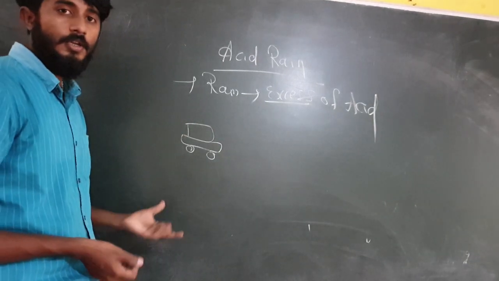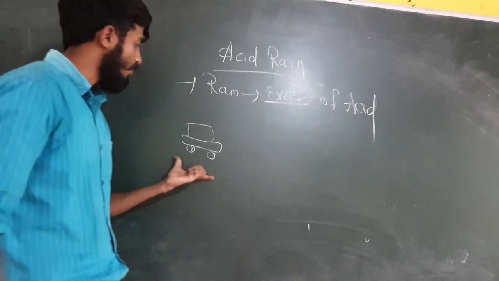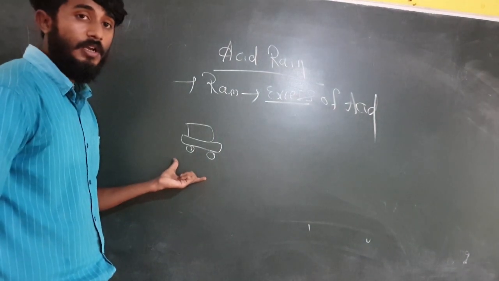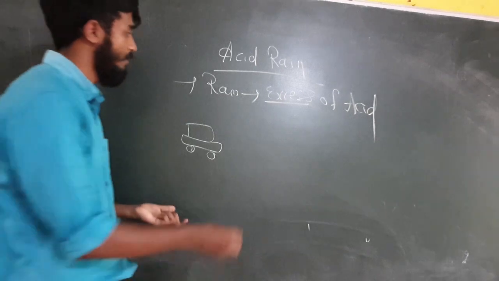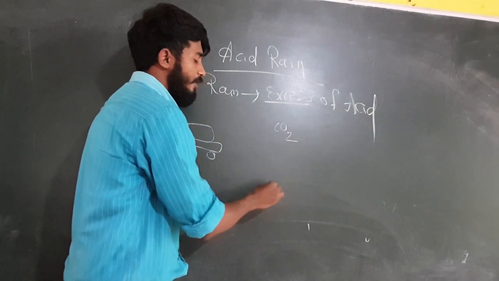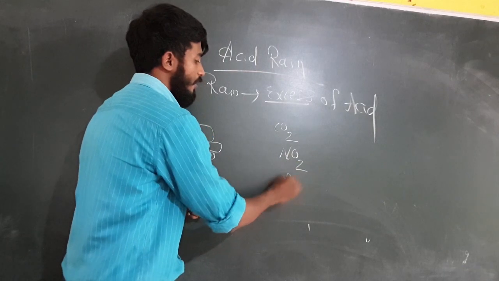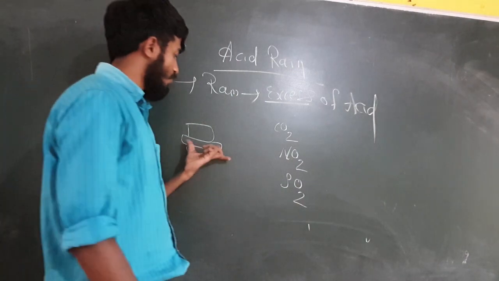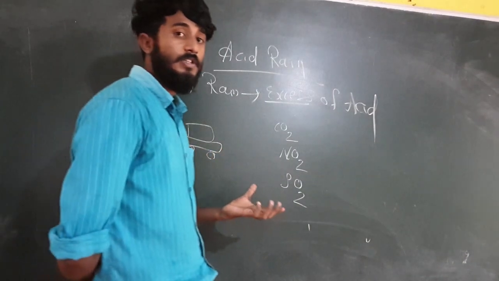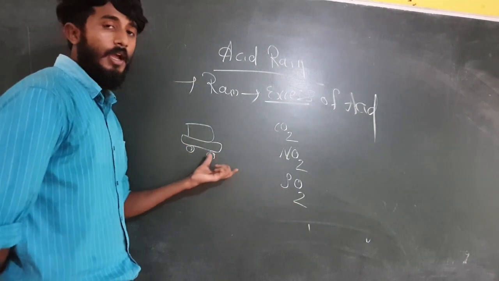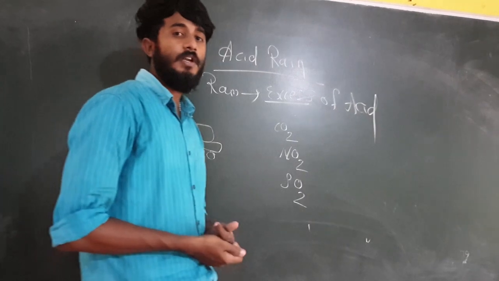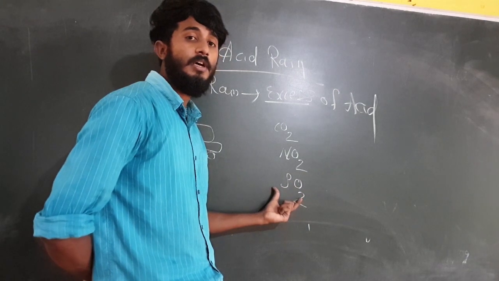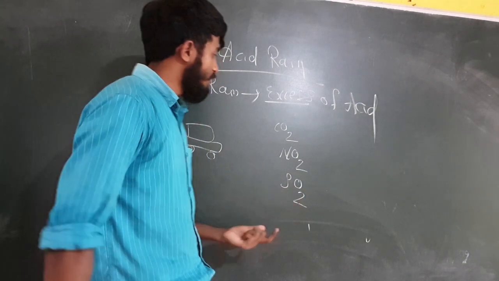So due to the false human interventions and the usage of automobiles increasing in our everyday life, due to all these activities in the atmosphere, there may be an increase of carbon dioxide, nitrogen dioxide and sulfur dioxide. Clear?